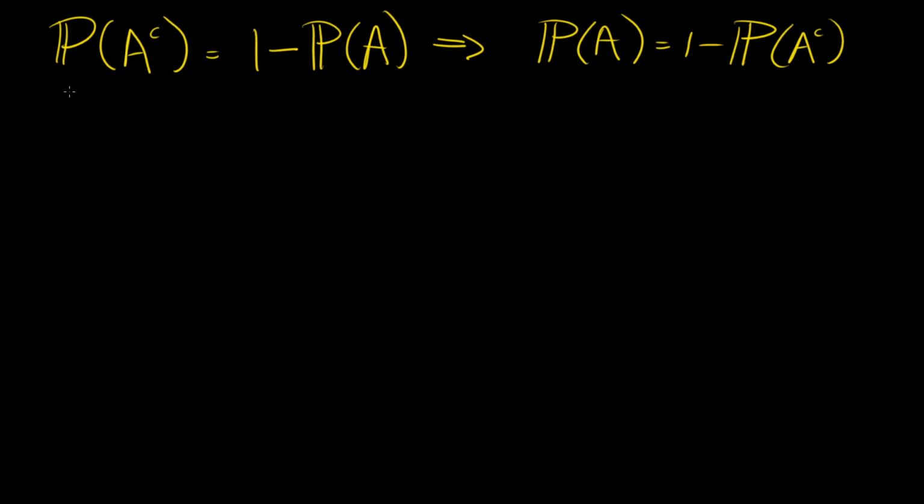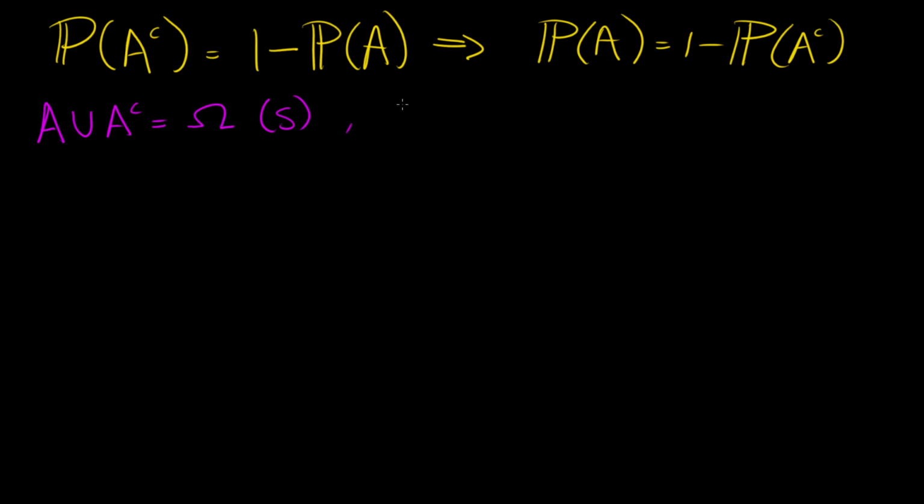For this, we'll need a few axioms. The axiom we'll need first is that A's union with its complement is equal to the space, or sometimes denoted with an S. Some countries use omega, some textbooks use omega, some textbooks use S. It's the same thing. So we'll be using this axiom.